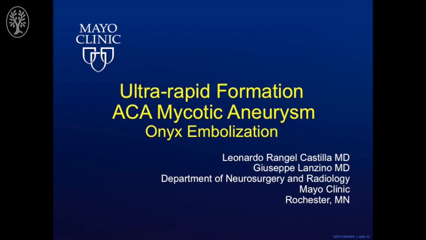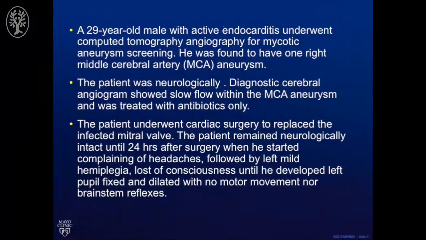In this video, we'll present a case of a patient who had an ultra-rapid formation of a distal anterior cerebral artery aneurysm. The patient was a 29-year-old gentleman who had active endocarditis, had a CT angiography, and was found to have a middle cerebral aneurysm. At the time, the patient was neurologically intact. Cerebral angiography demonstrated low flow in the aneurysm, and the decision was to treat it medically only.